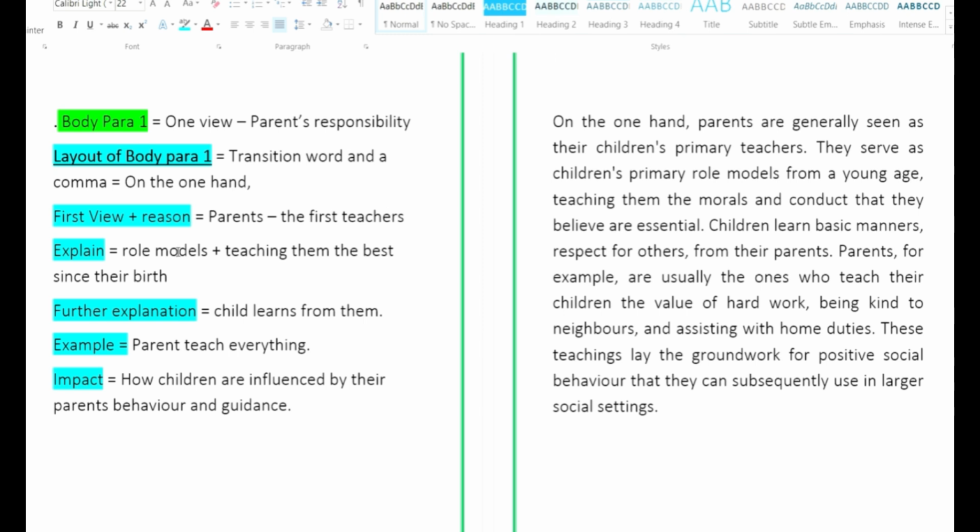So here it is. They act as the role models. They are teaching them the best since their birth. Now we are going with further explanation. That is, the child learns from them. Example is, parents teach them everything. And what is the impact? This is the way children are influenced by the behavior of their parents and the guidance of their parents.